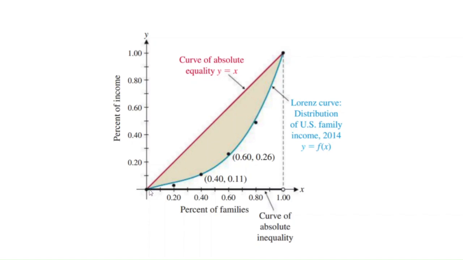For South Africa, the Lorenz curve would be a little flatter down here, and it would go out and then up here like this. The Lorenz curve would look something like this for South Africa. Now, for Germany, where it's more equally distributed, it would look a little closer to this red line. Now, this red line is called the curve of absolute equality. So basically, if everyone made the exact same amount of income, the curve would look like this.